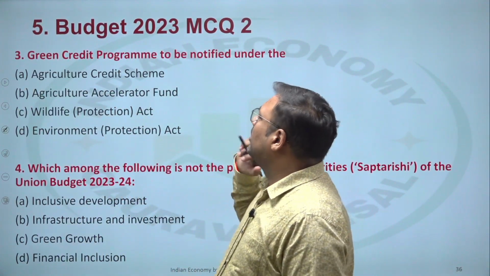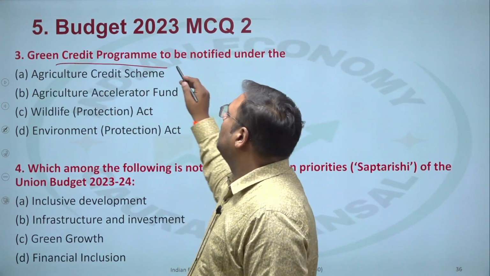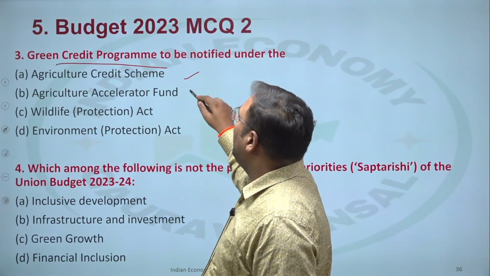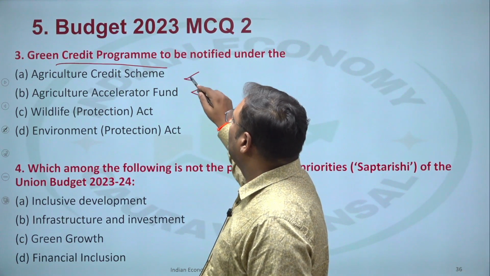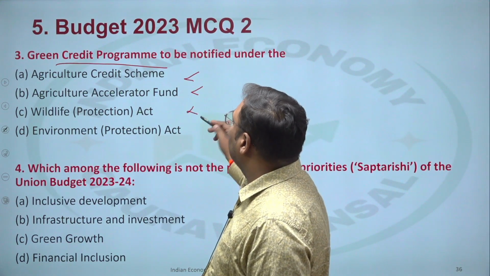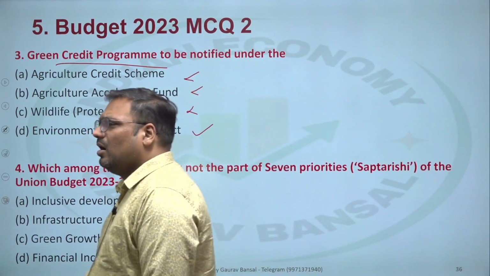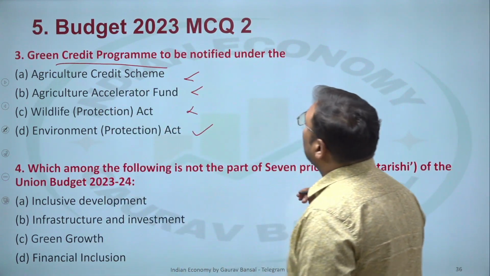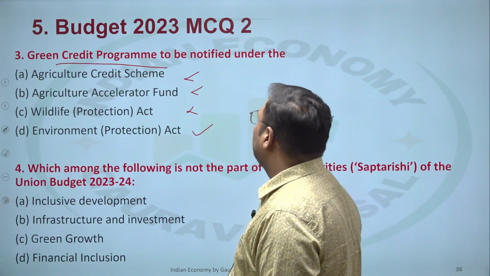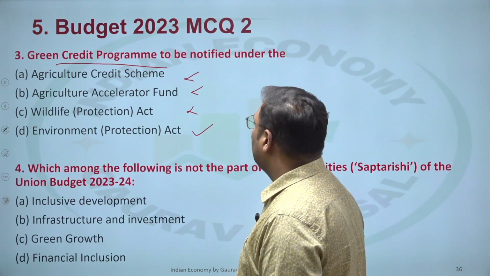Same is for question number 3, Green Credit Program. So Agriculture Credit Scheme, Agriculture Accelerator Fund, Wildlife Protection Act. Okay, none of these is the answer. Environment Protection Act is the answer for the third one. So that is what we have here as the answer.